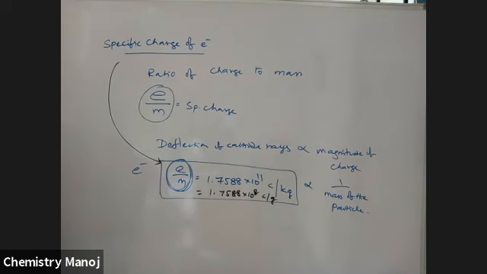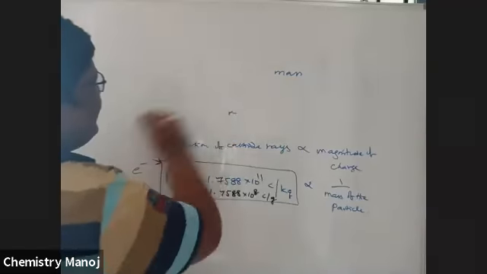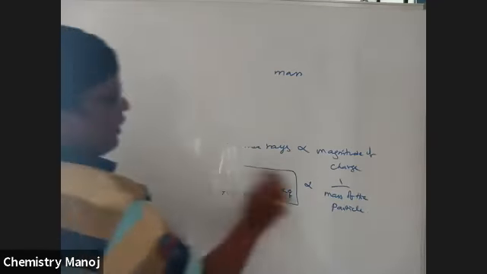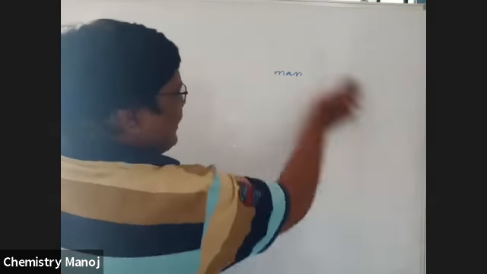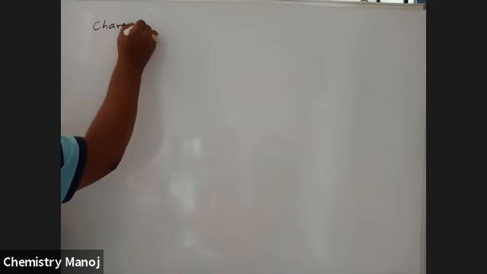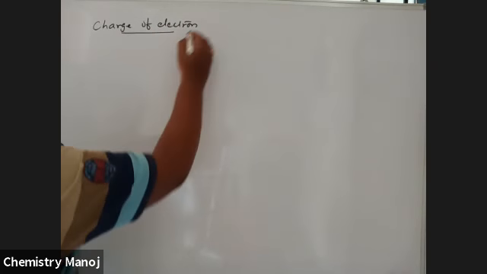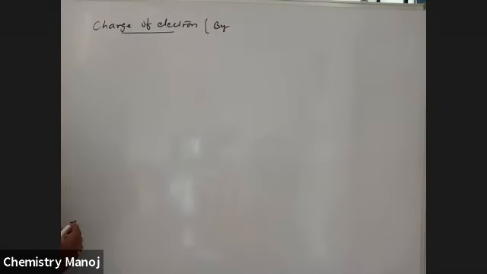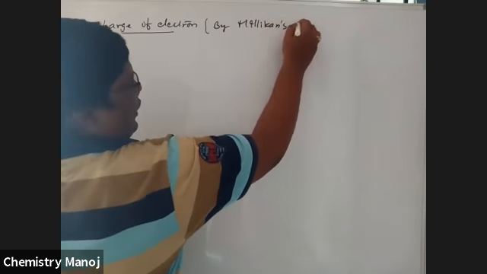Next, how to find out the charge of the electron? The charge of the electron is calculated using an experiment called Millikan's oil drop experiment. By using the Millikan oil drop experiment, he calculated the charge of the electron.